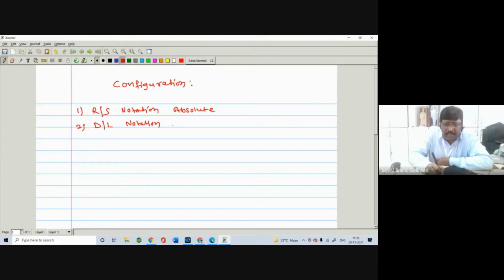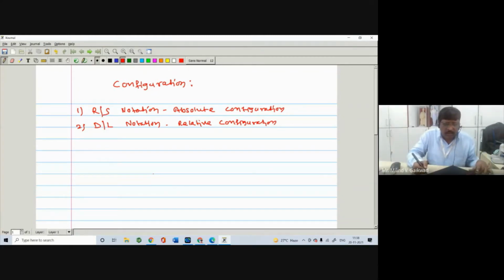It is also called relative configuration. Again, configuration means the arrangement of atoms or group of atoms in space is called configuration.